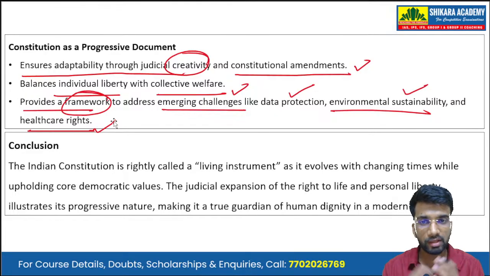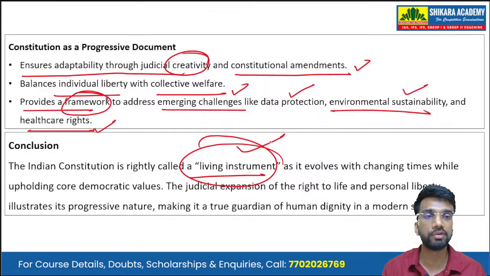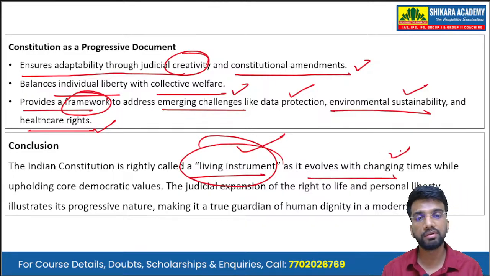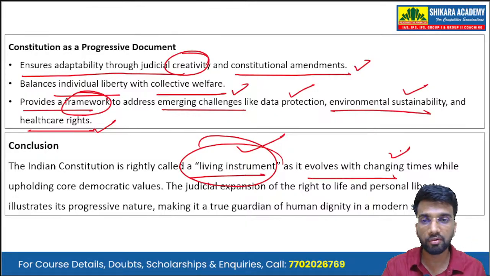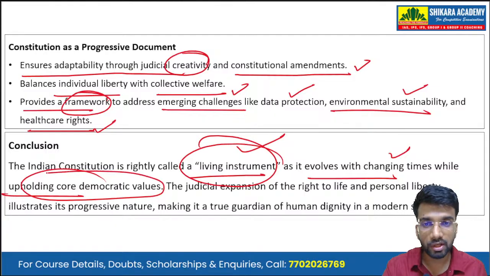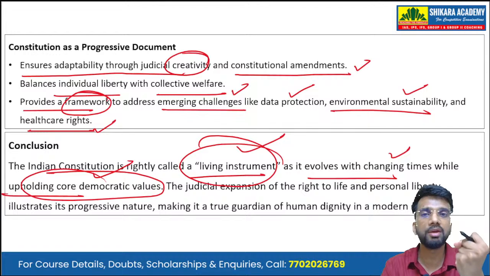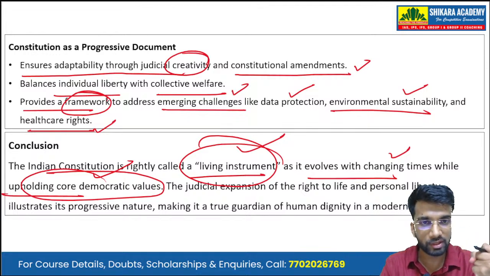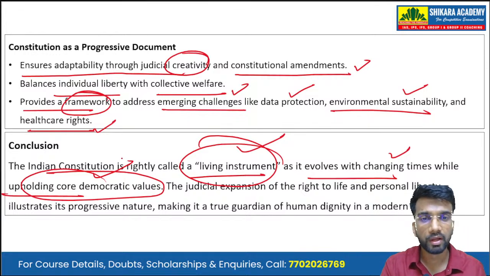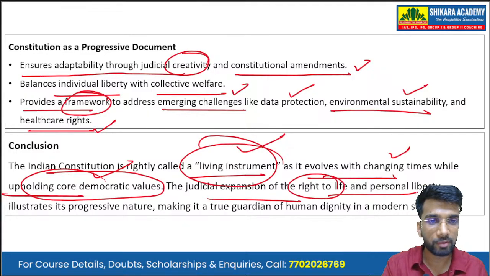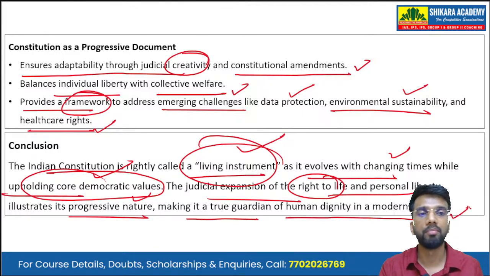So in conclusion, we can summarize the answer by writing that Indian Constitution is rightly called a living instrument as it evolves with changing times. Why we call the Constitution a living document? Because it evolves with the changing times, while it upholds its core democratic values. Even though it is evolving, it upholds the main core democratic values, which make the foundation of the Constitution. The judicial expansion of the right to life and personal liberty illustrates its progressive nature, making it a true guardian of human dignity in modern society.